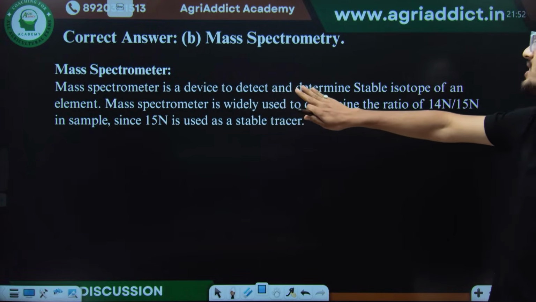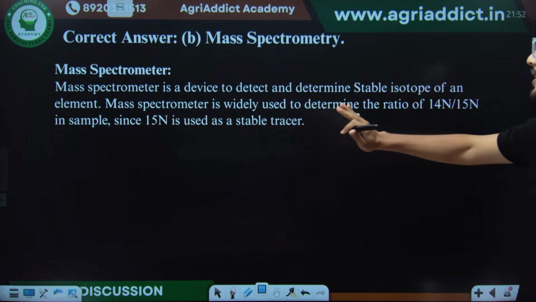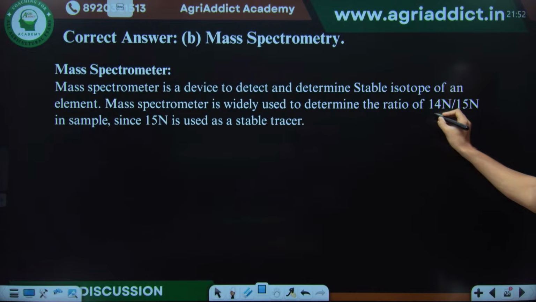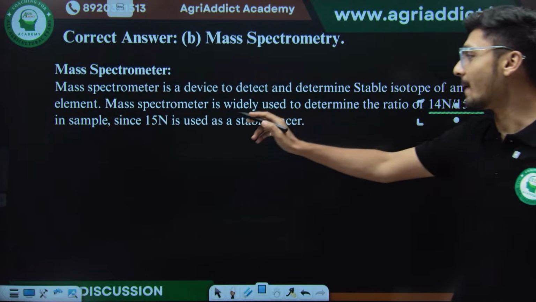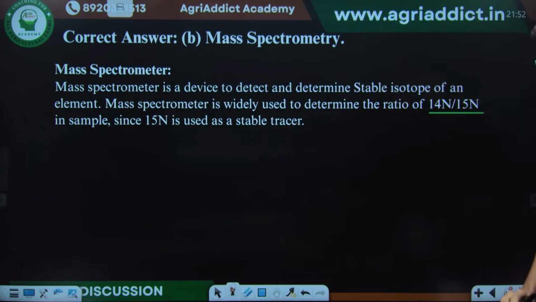See, a mass spectrometer is a device used to detect and determine stable isotopes of any element. Mass spectrometer is widely used to determine the ratio of 14N by 15N in a sample, since 15N is used as a stable tracer.